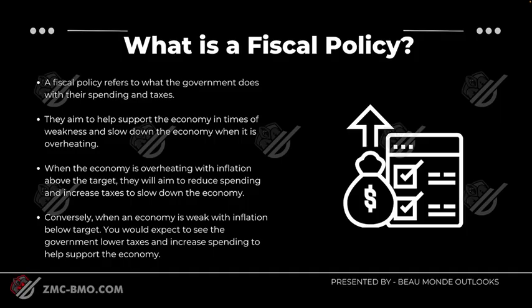So monetary, just think money supply. Who controls the money supply? Central bank, of course. Fiscal, just think government. So what's what they do with their spending and taxes? They aim to help support the economy in times of weakness and slowdown, and slow down the economy when it is overheating. When the economy is overheating with inflation above target, they will aim to reduce spending and increase taxes to slow down the economy.